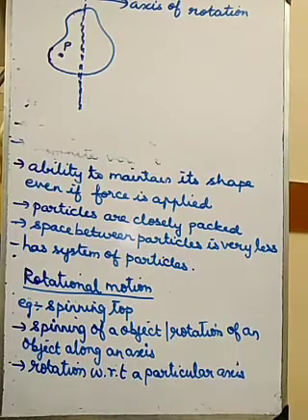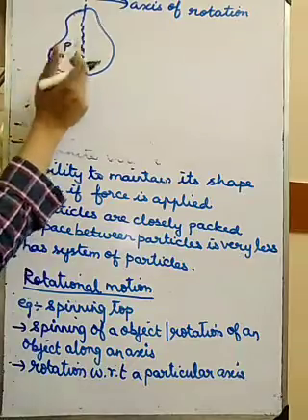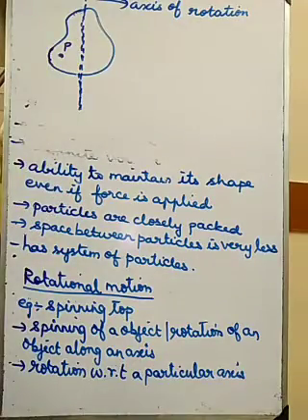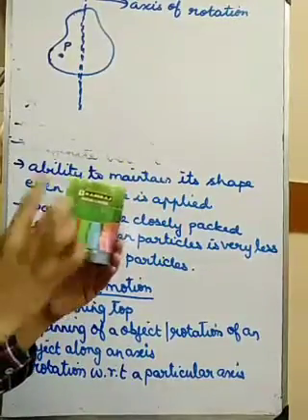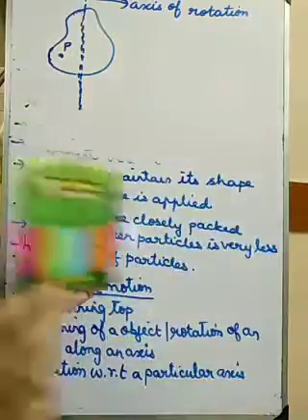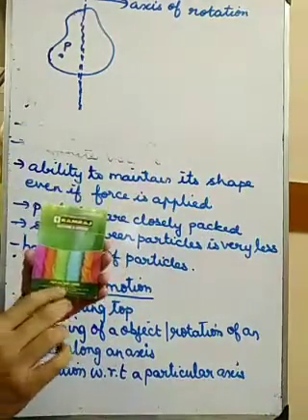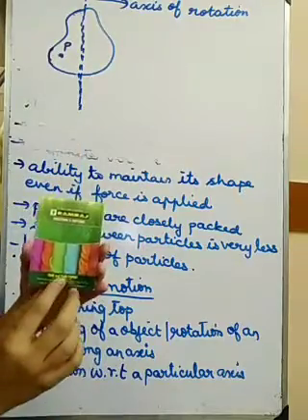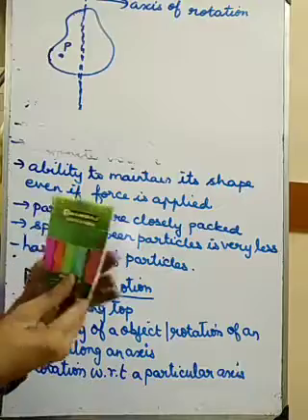Think three-dimensionally. What will be the motion of this particle P when the object is rotating? Now I am considering this as an object. If the object moves like this, it is a circular motion. Rotational motion means this will be the axis, and the object will be rotating along the axis like this.